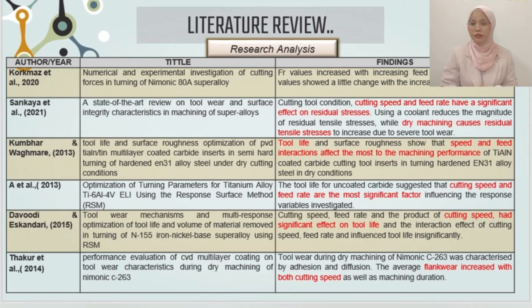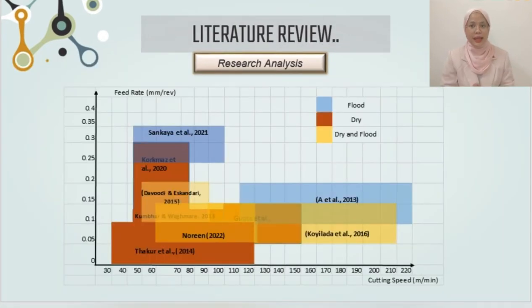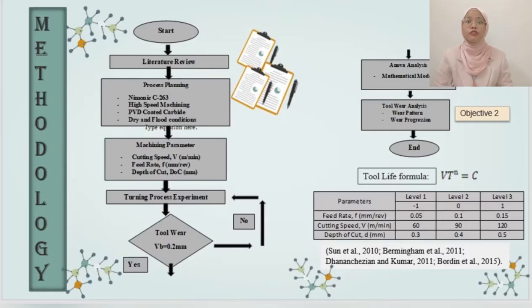For the literature review, based on past research studies, I summarized that in the research analysis, the cutting speed and the feed rate are the most significant factors that influence the tool life value. The cutting speed and feed rate from the researchers are still in the range for the new cutting parameters, where the cutting speed is 60 to 120 meter per minute. Here is the flow chart for the overall experiment procedure.